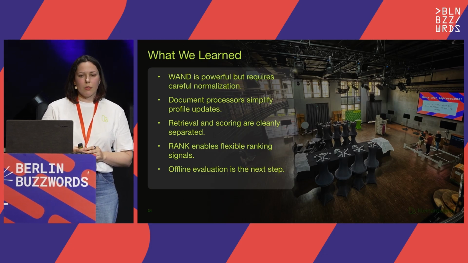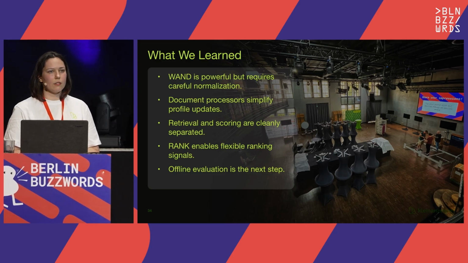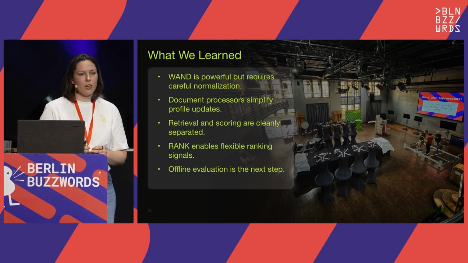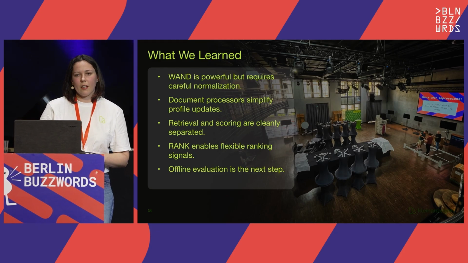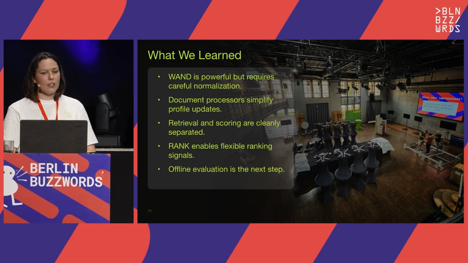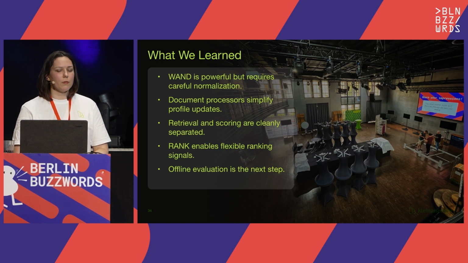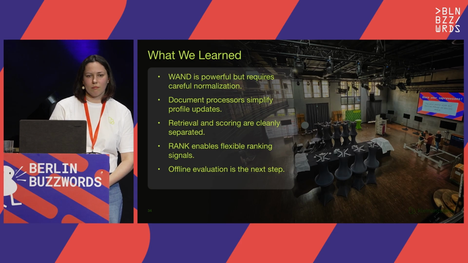Ranking is also available in several phases, so you can run a first ranking, then a second ranking, and so on. Having said that, our next step is offline evaluation. We will assess our capabilities and what we do next with the other categories.